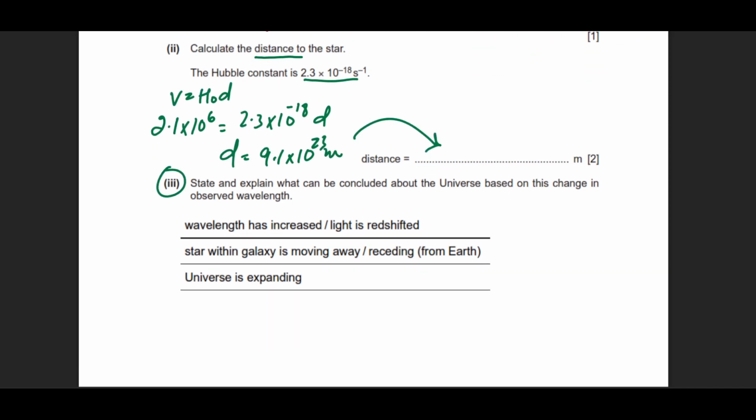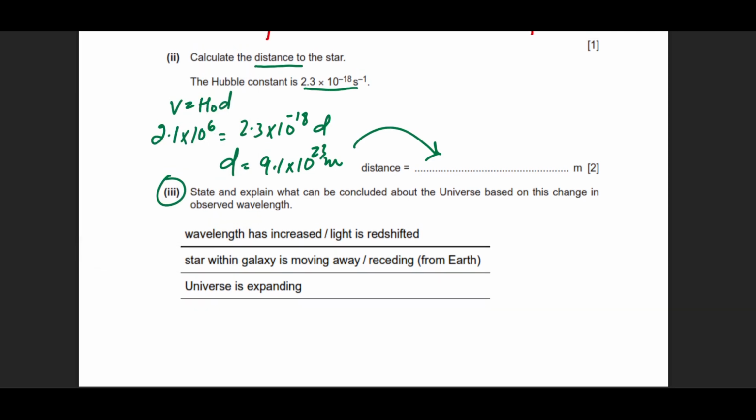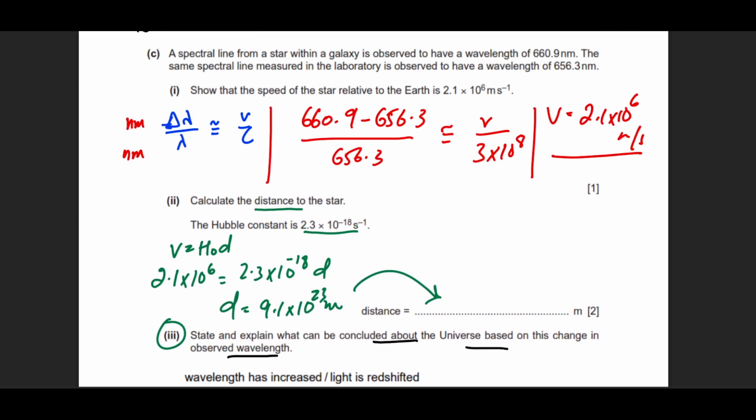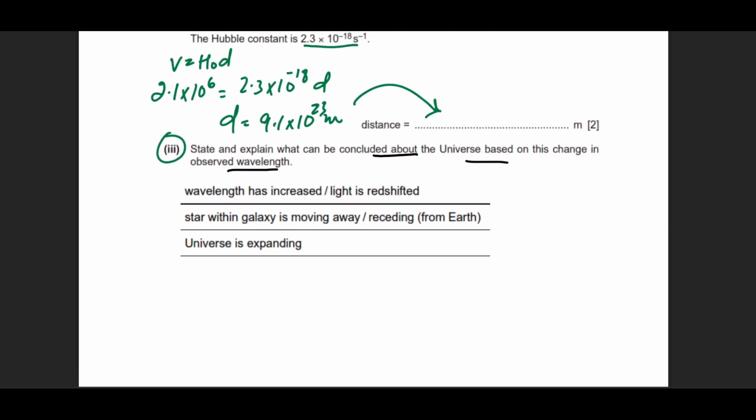The third part is interesting, and you should memorize the answer to this question. He says, state and explain what can be concluded about the universe based on the change in the observed wavelength. He says that the wavelength is changing. It changed from 656 to 660. What can you say about that? So you have to involve the Doppler effect. You have to involve the expansion of the universe.